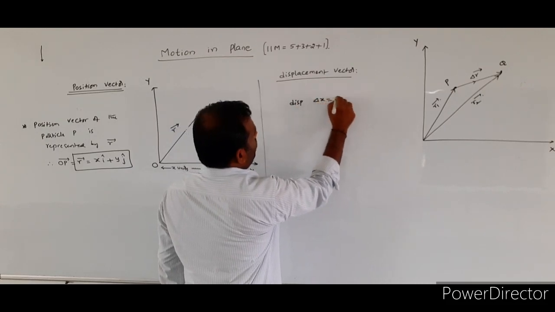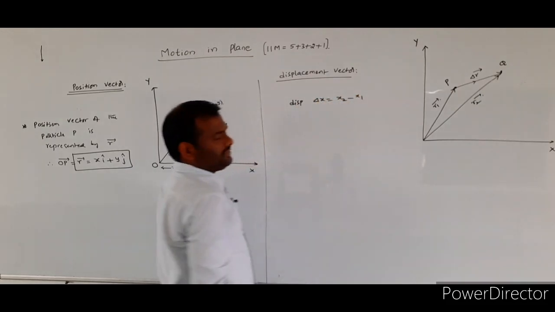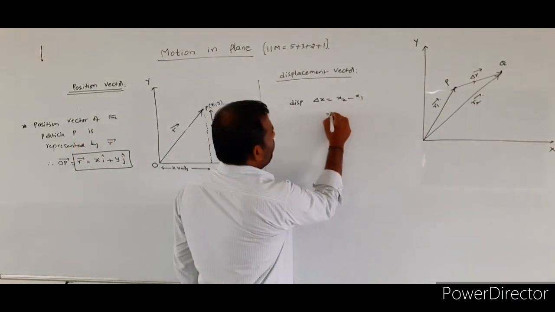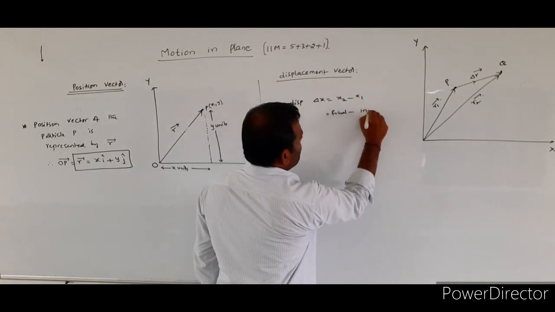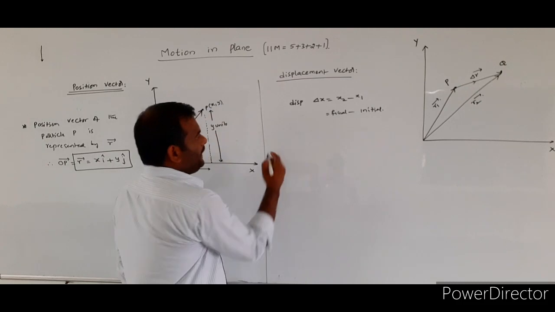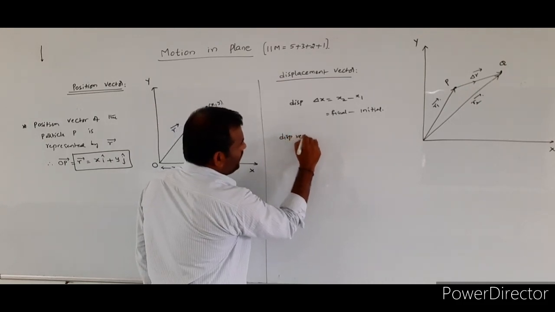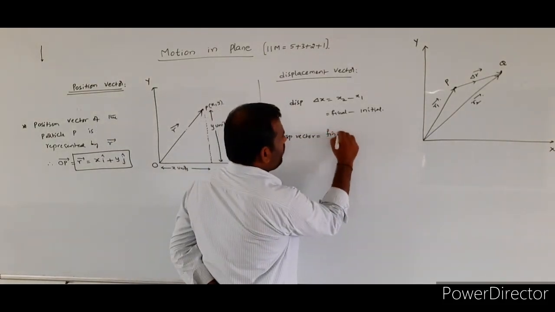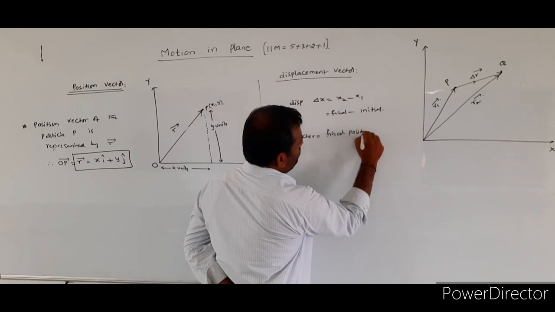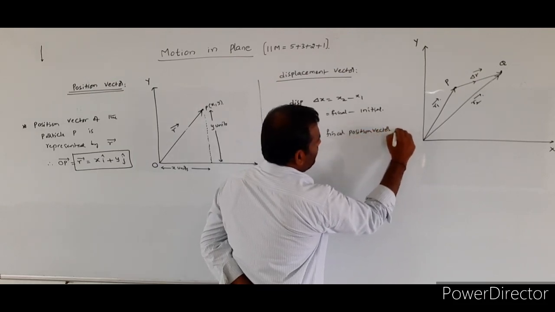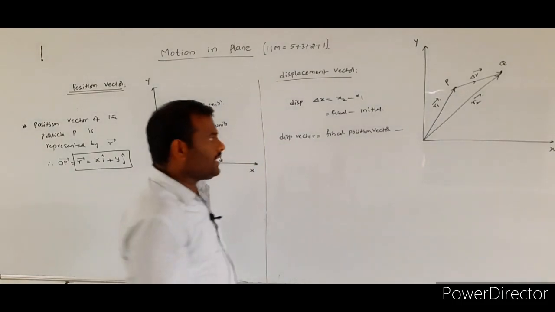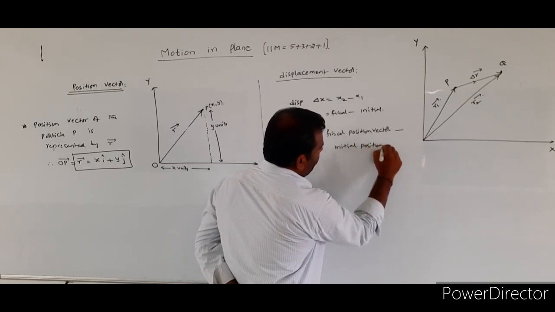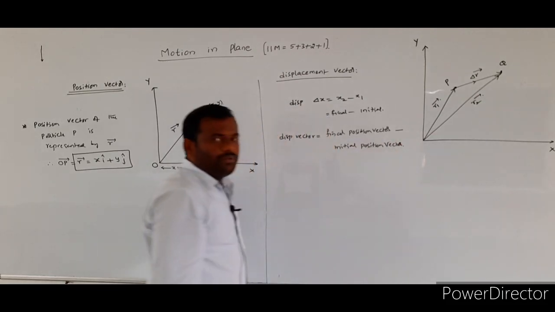What is the basic definition of displacement? Displacement delta x is equal to x2 minus x1, that is, final position minus initial position. Similarly, the displacement vector is equal to the final position vector minus the initial position vector.